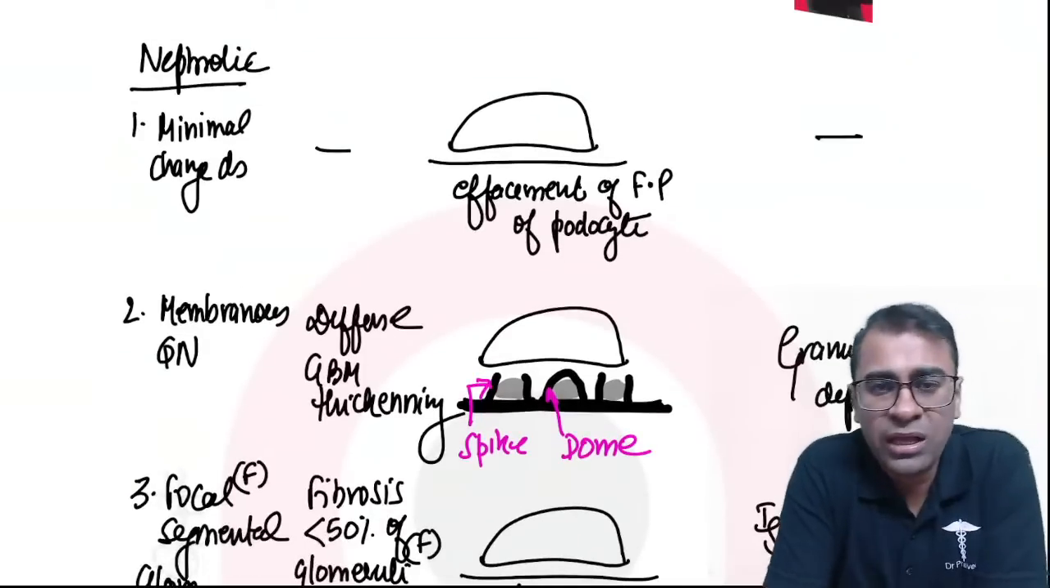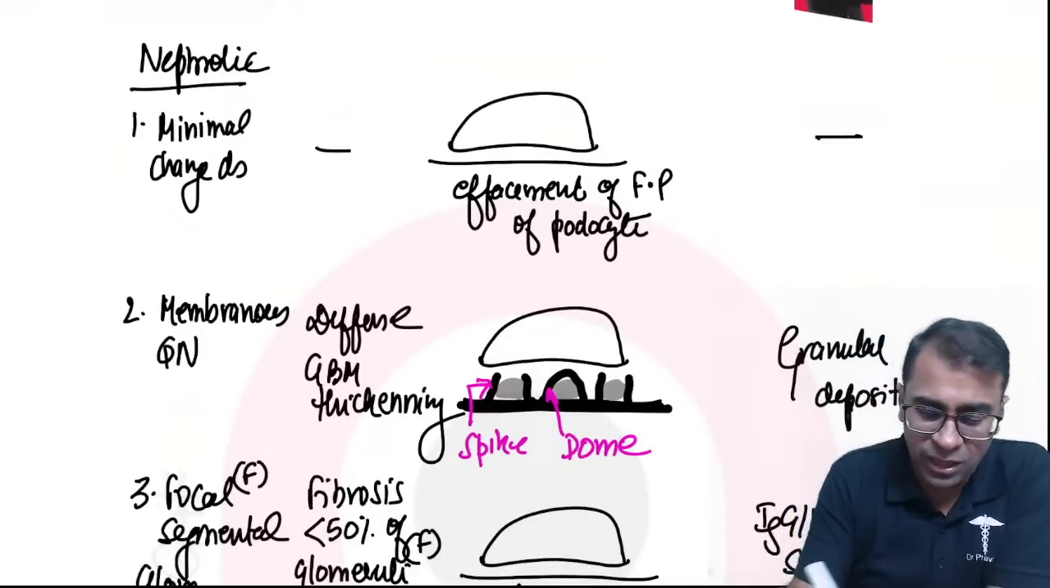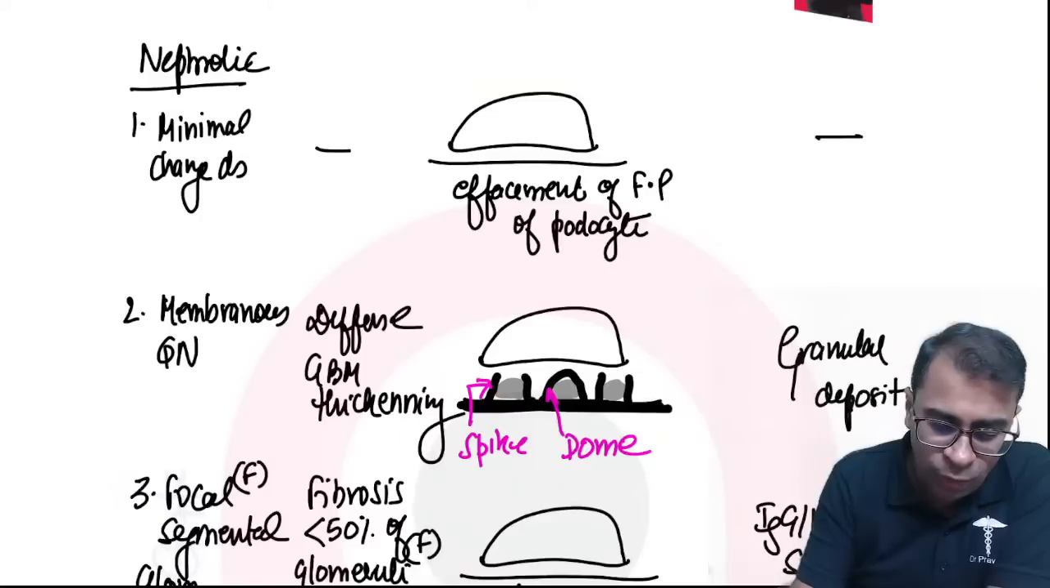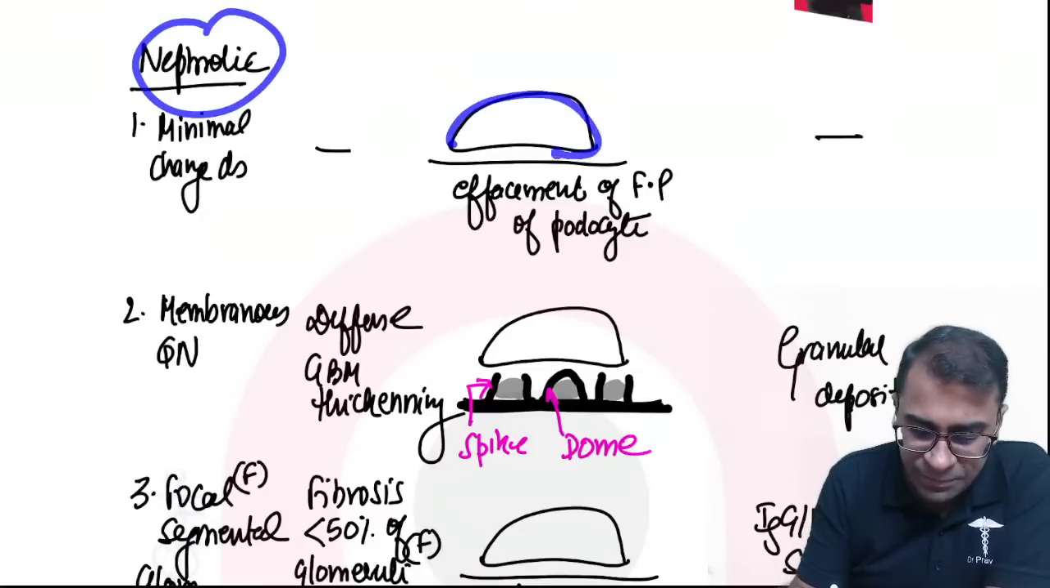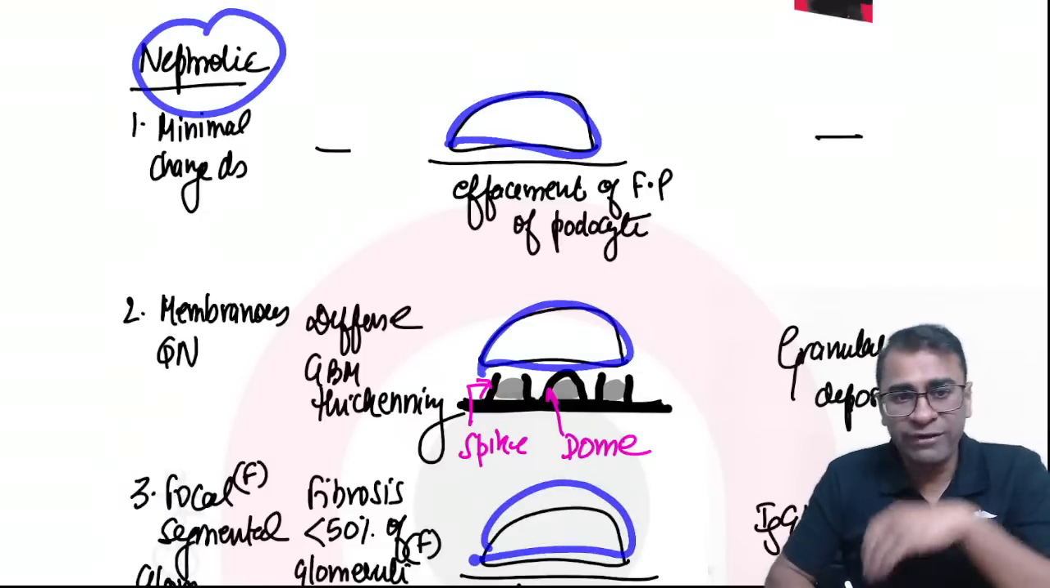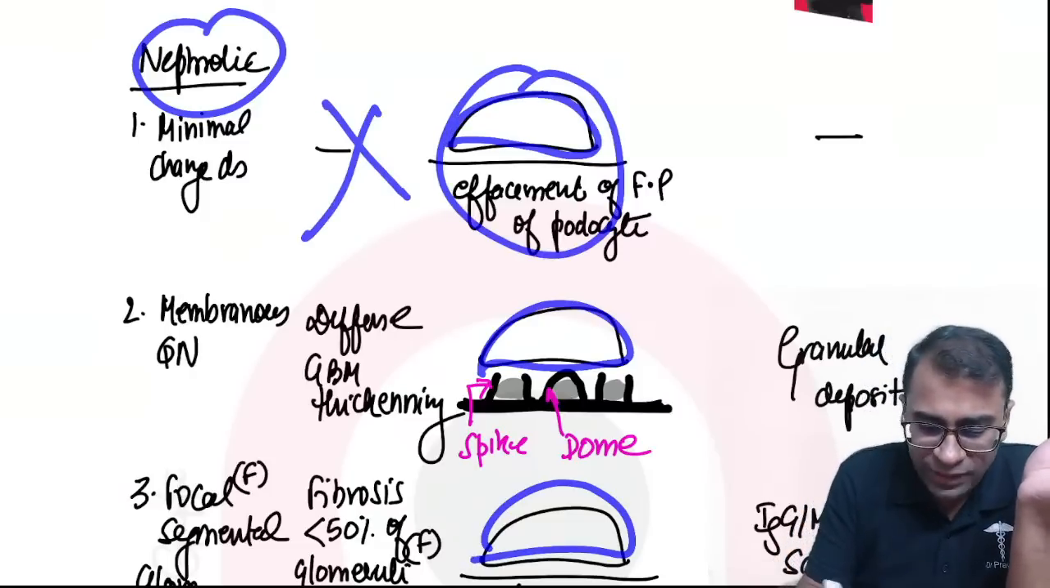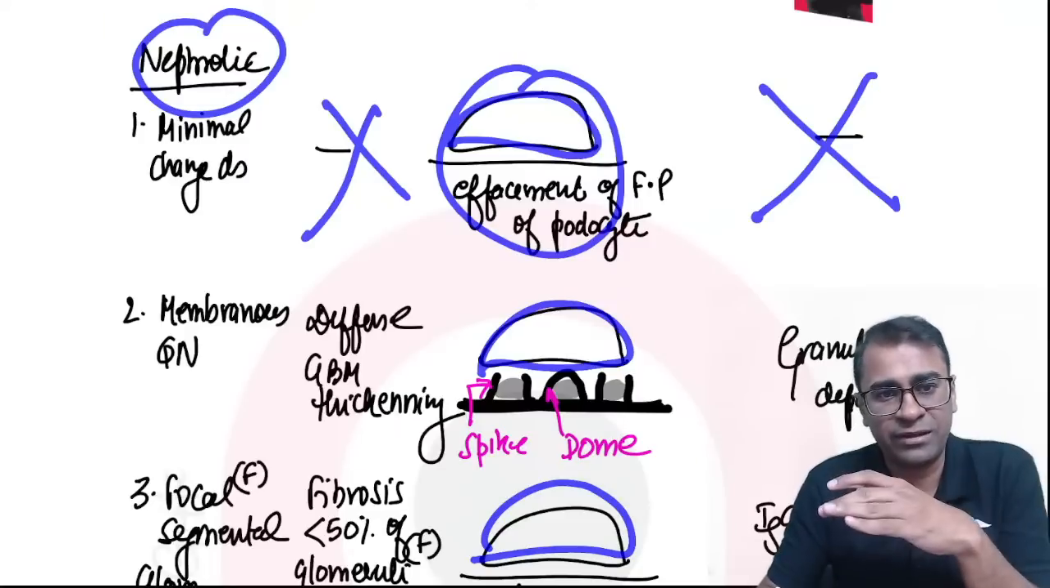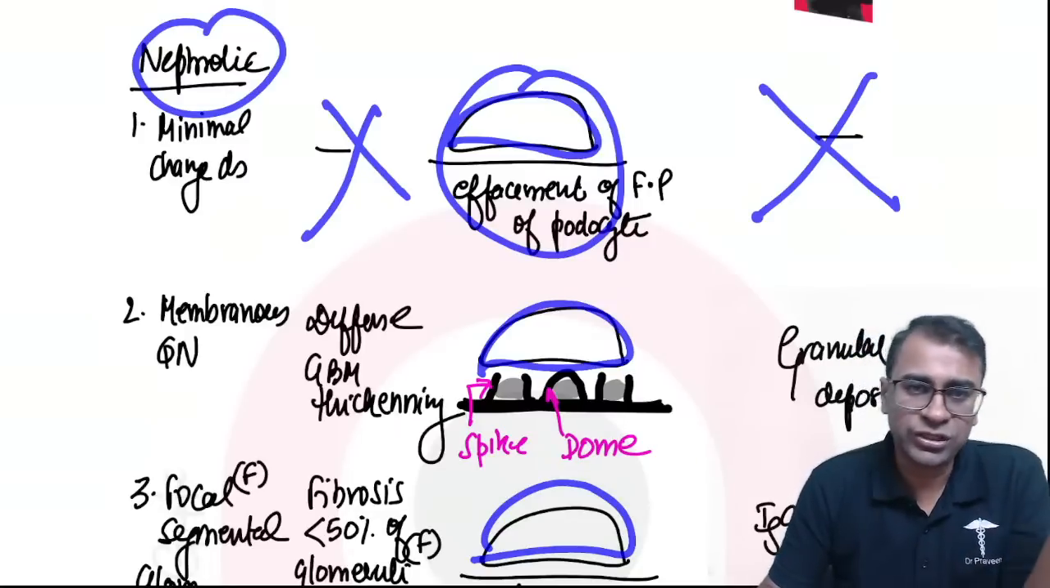Now we move to nephrotic syndrome. This is very, very simple. All nephrotic syndromes will always show you effacement of foot process. Effacement, that's a rule. So if you see effacement without LM or EM finding, it's minimal change disease.